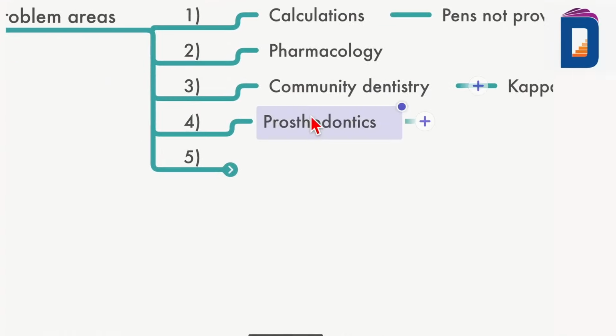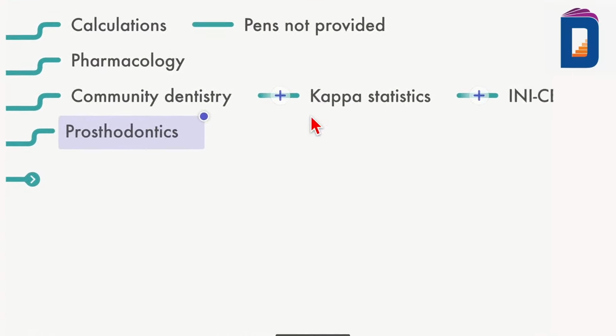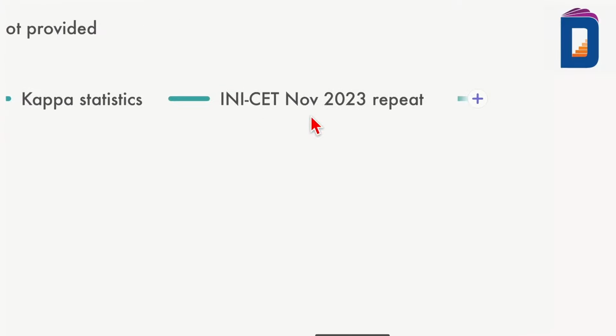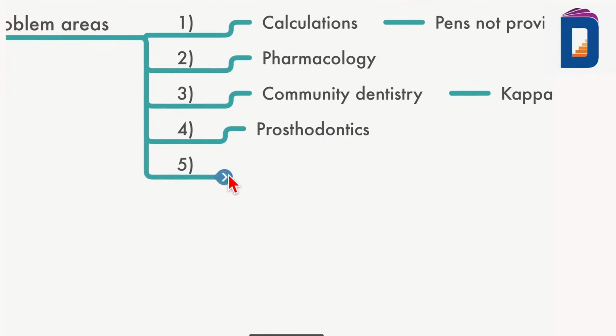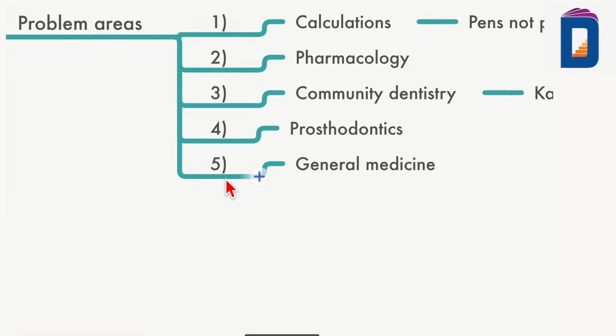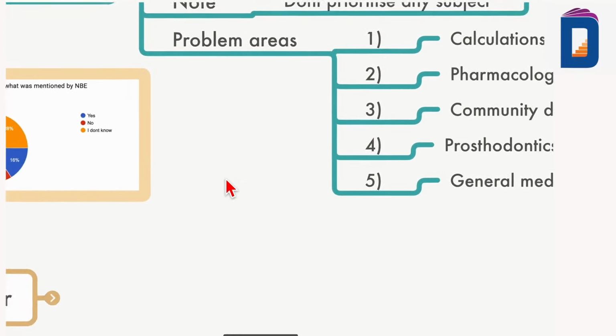So now, always see last year's paper, the previous year or probably the previous 2 years, including the INICET or NEET for both the exams, you might get direct repeats, exactly the same. You don't need to learn all the concepts. If it's good, we learn it, but at least do the direct things. Now, prosthodontics was one good area. General medicine always has to be difficult, because concepts have to be clear there.